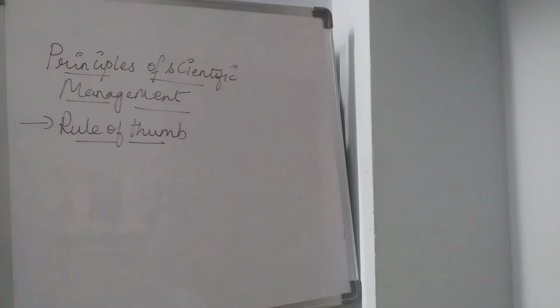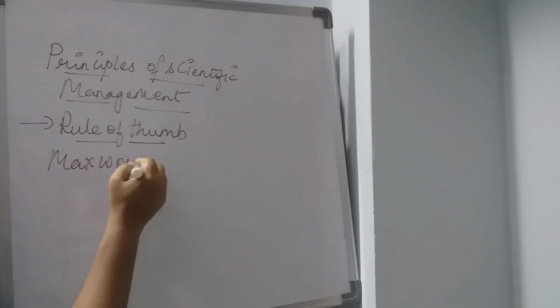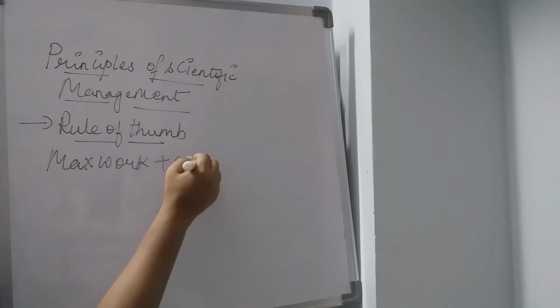So whenever any activities are being performed or about to be performed in an organization, the first thing the manager or the superior will do is analyze everything in a very detailed account, and they will develop a good technique in which there is maximum possible work and minimum possible cost. Maximum work and minimum cost.